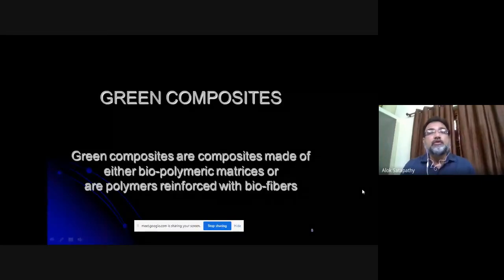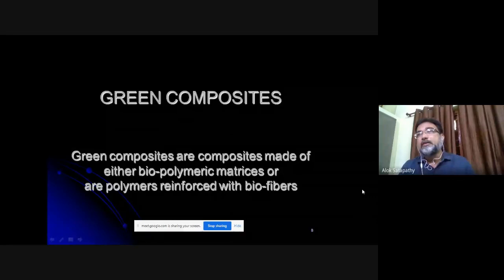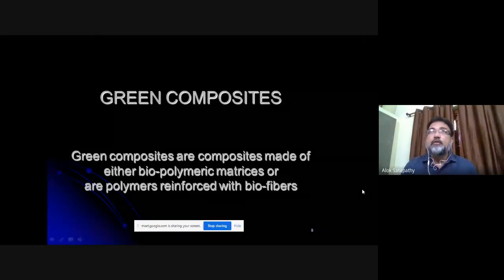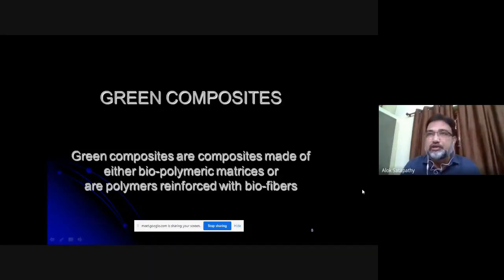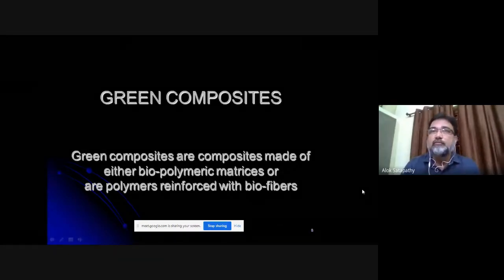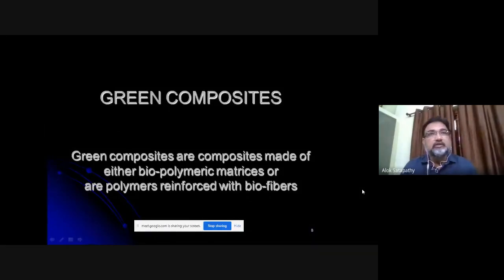So green composites, to understand them as a layman, must be made of something green, and something green means something not synthetic, not necessarily green in color, but not synthetic in nature. So it must have been extracted from natural resources, bioresources like plants and animals or birds.